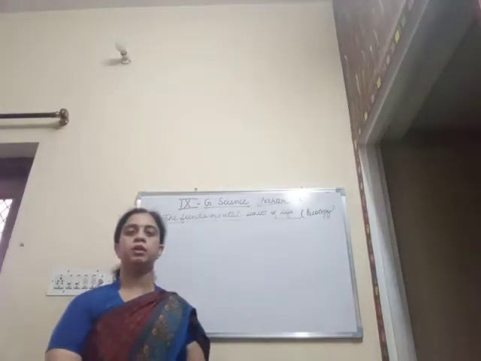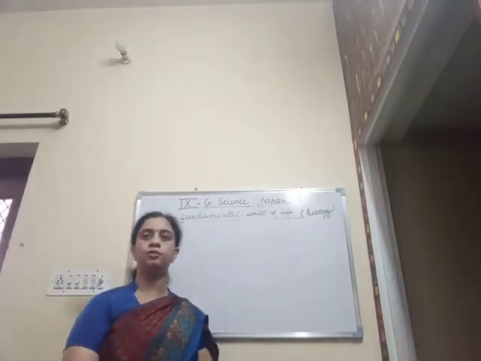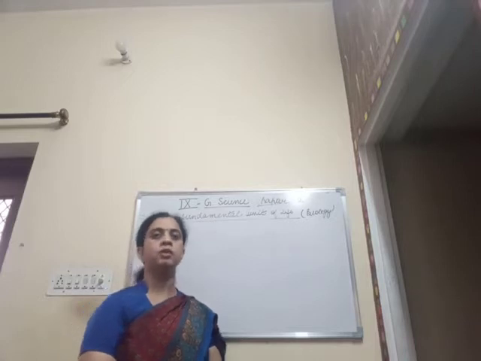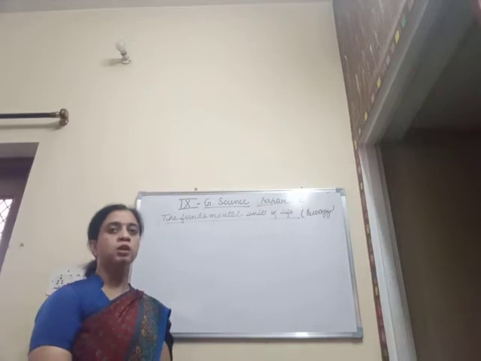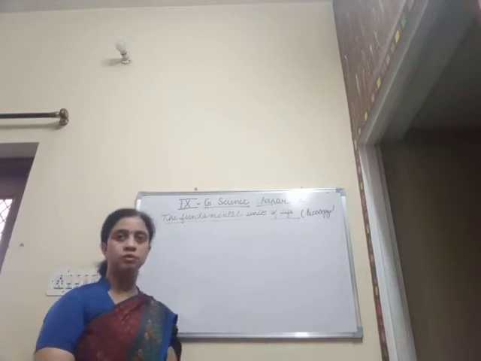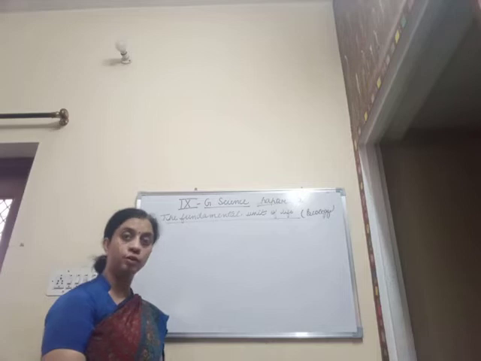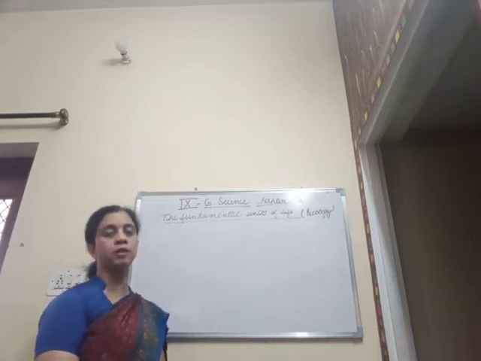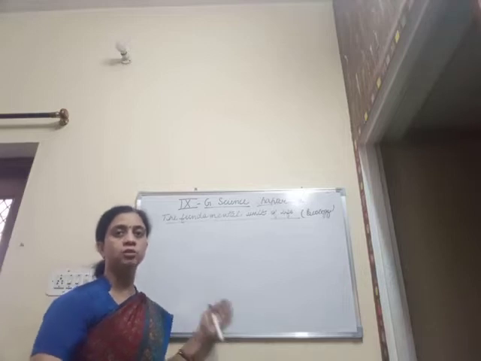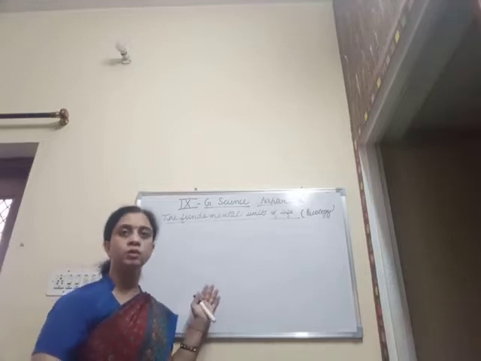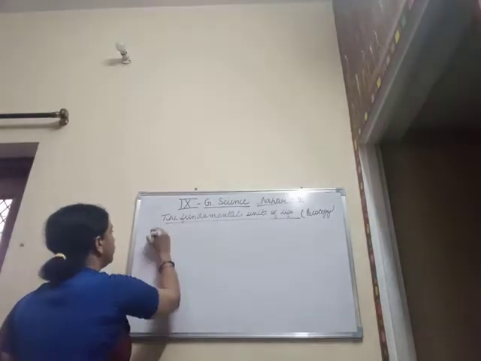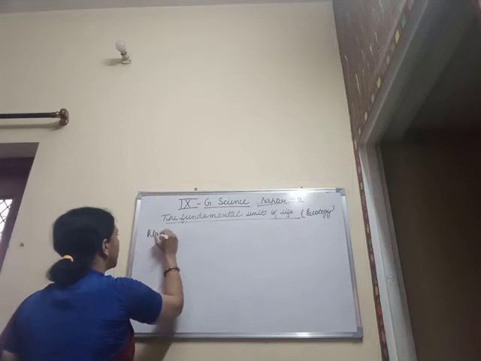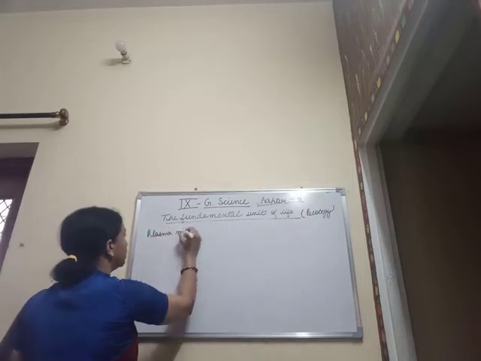Welcome back, students. In continuation with the online class series of 9th Science, chapter number 5, the fundamental unit of life. We have already discussed the structure of a generalized eukaryotic cell in detail. Now we are going to take each and every part in detail, all the cell organelles and all the component parts of the cell. So, we are first going to talk about the plasma membrane.